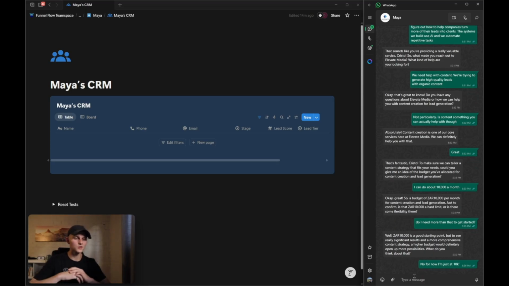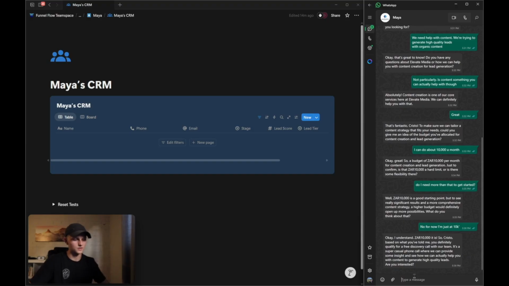And what's great about this is I'm using natural language, right? Like I'm chatting to Maya in the way that I would typically chat. I don't have to click buttons, yes, no, yes, no. Maya isn't built on decision trees. She's completely autonomous, which is fantastic. So you can see Maya's now gotten back to me saying, okay, I understand. 10,000 it is.